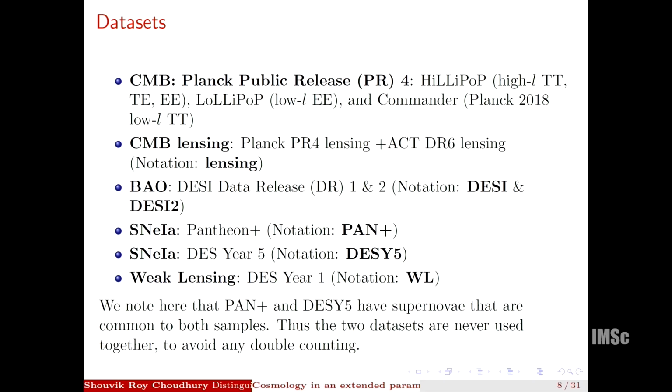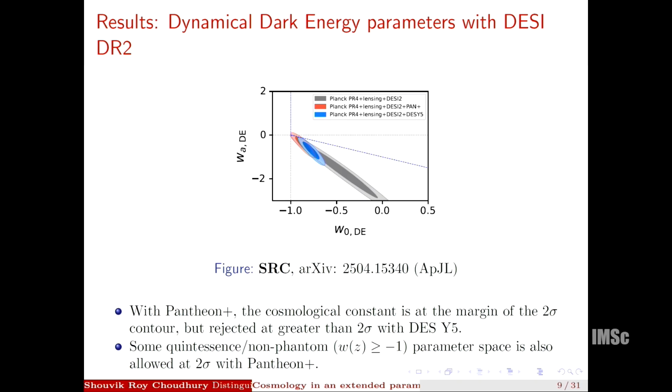For supernovae, we use Pantheon Plus and DES year 5 separately. And these two have some supernovae which are common, so you can't use both of them together. So you can't use Pantheon Plus and DES year 5 together because then there will be some double counting issues. For weak lensing data, we use Dark Energy Survey year 1 data.